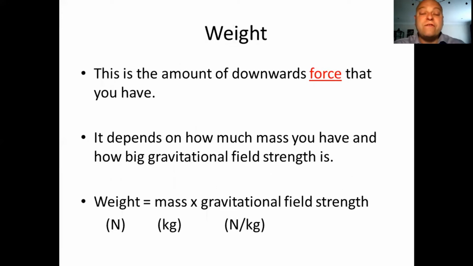Now, gravitational field strength is the same everywhere on Earth, more or less. Technically, in some places on Earth it is slightly different, but it is a very, very small change. So your mass will give you pretty much the same weight everywhere you are on Earth. Weight, there's a little calculation here. Weight is mass times gravitational field strength. So simply multiply the two together.